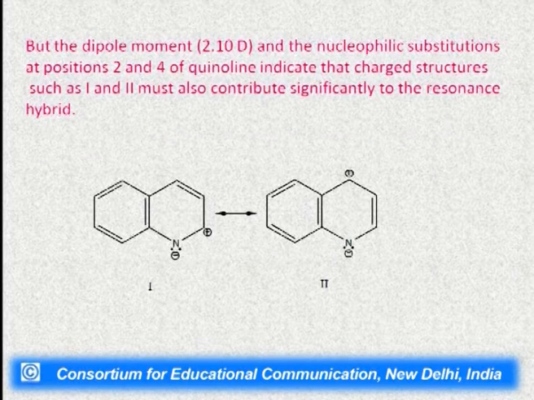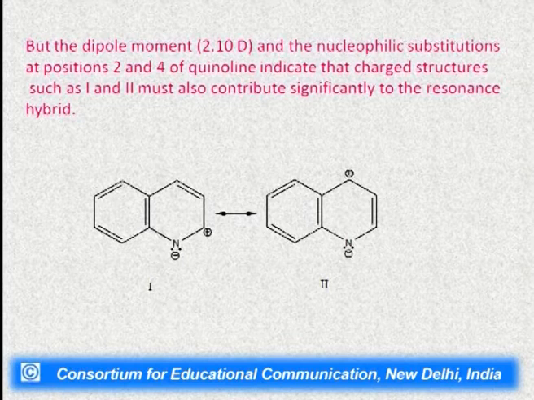After that, since the quinoline molecule also has a dipole moment of 2.10 D, and the nucleophilic substitutions at positions 2 and 4 of quinoline indicate that charged structures such as structure number 1 and structure number 2 must also contribute to the resonance hybrid.